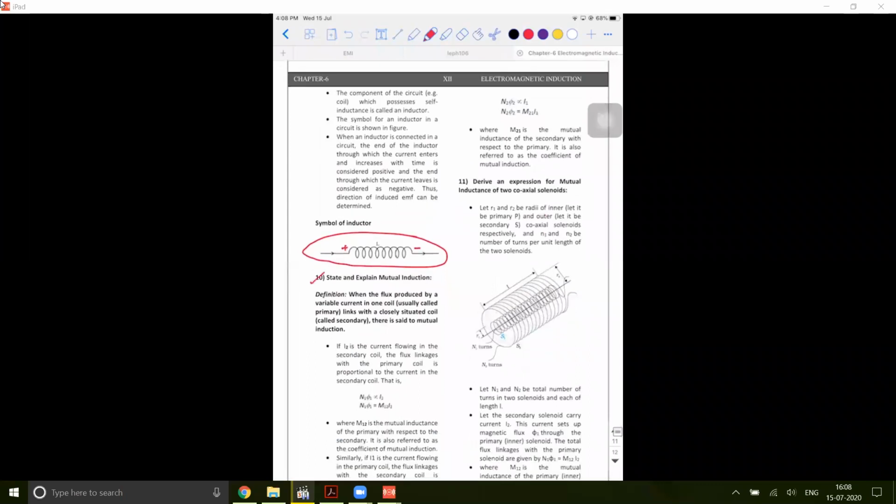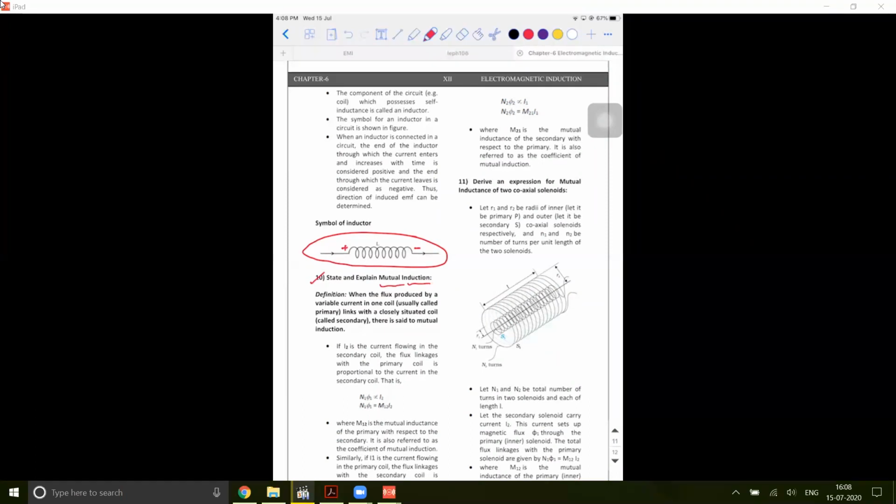Next. Since we have seen self-induction, obviously the next process is going to be mutual induction. So what do you mean by mutual? Induction itself means there is no physical contact.